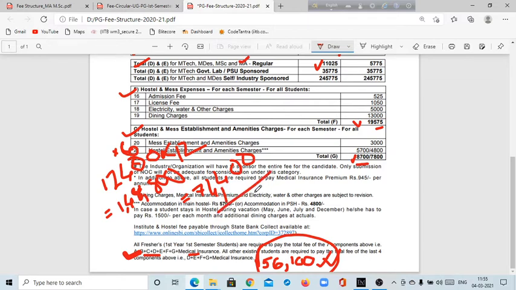Listen carefully: all your basic requirements, like any fees, you can easily pay with this money, because each semester you will get 74,400 rupees.